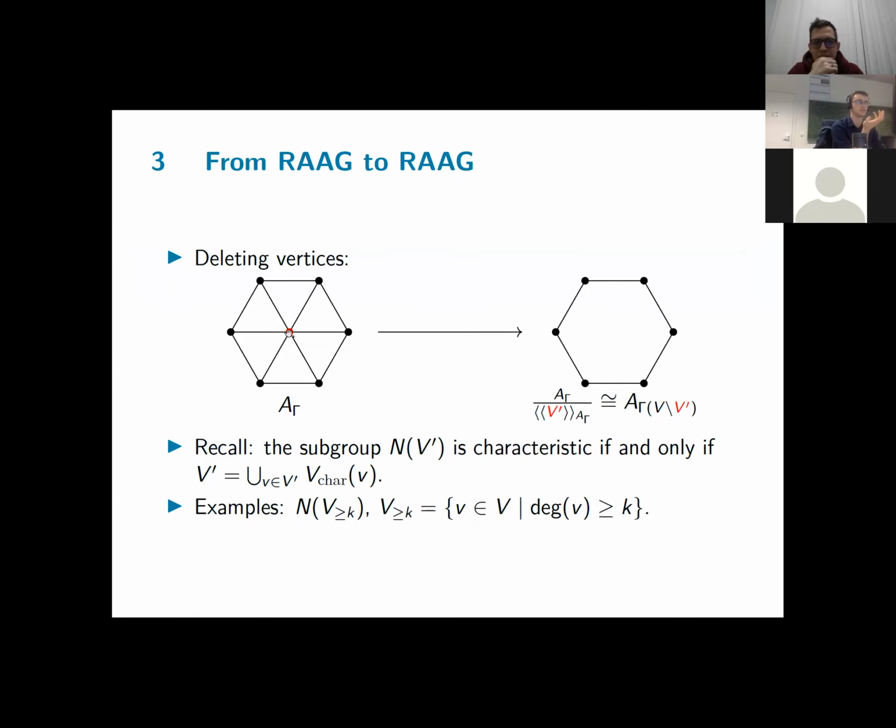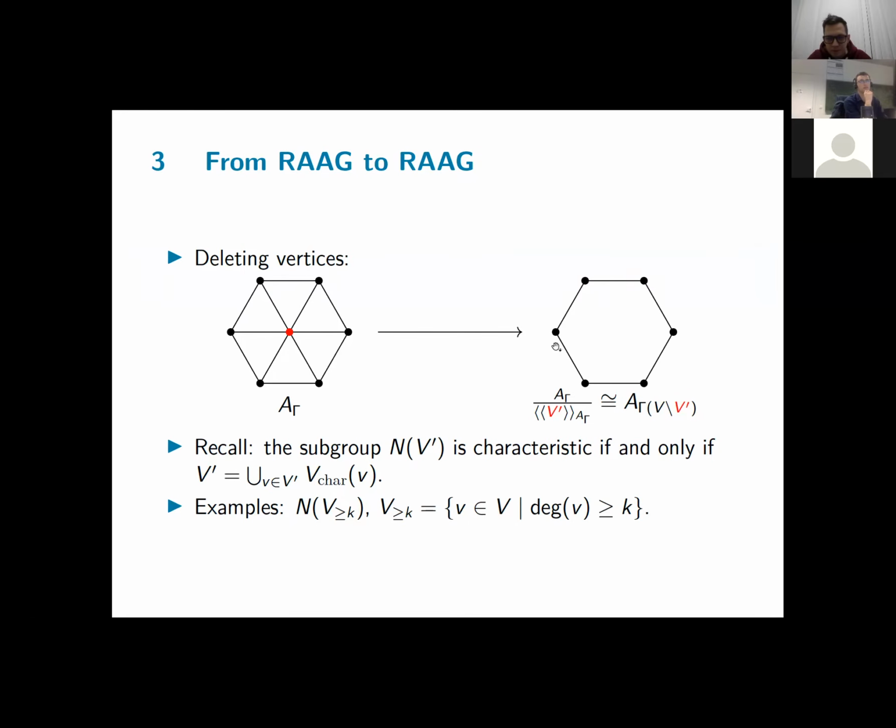If you delete, for instance, the red vertex and all incident edges, then you get another graph. And then on the level of groups, you mod out by the normal closure of the set of vertices. And this quotient group is in fact isomorphic to the right-angled Artin group corresponding to this resulting graph. So this was one way of moving from one right-angled Artin group to another one.